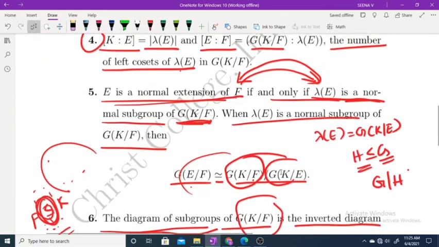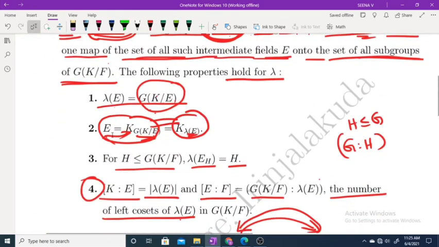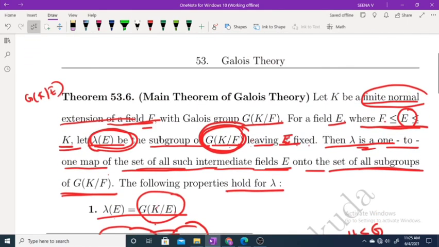So we have to prove the second one, E equal to the fixed field of G of K over E, where G of K over E is replaced by lambda E. We will prove this one in our next class.